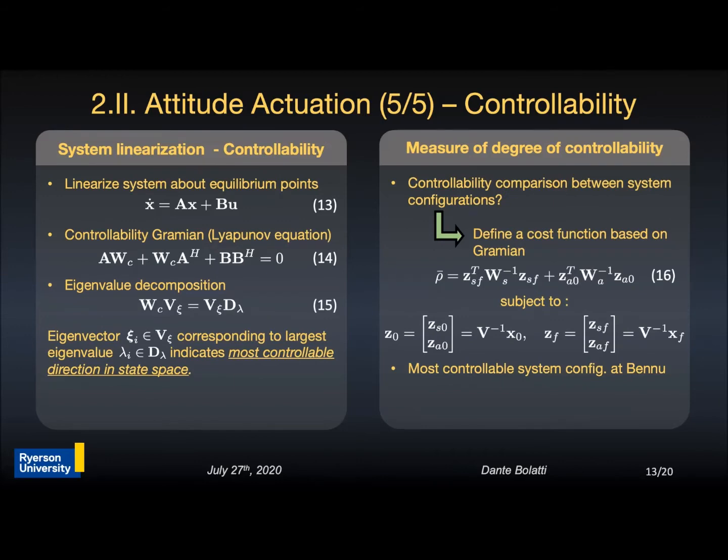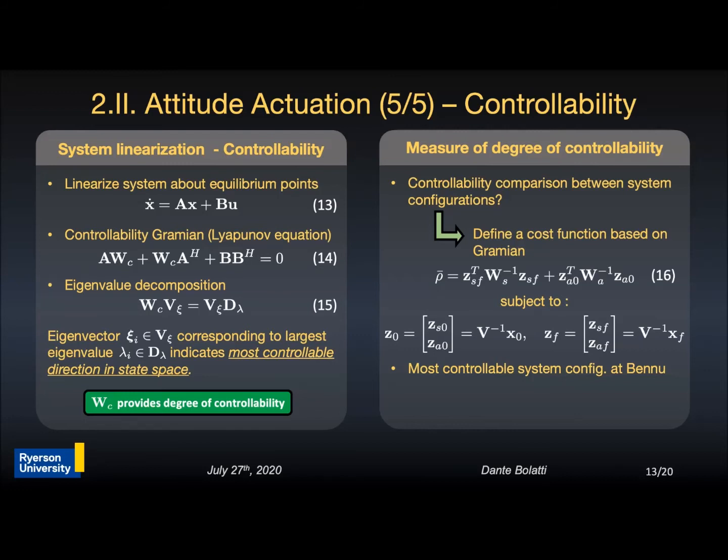In order to compare the controllability of different system configurations using attitude actuation, first the system needs to be linearized about the equilibrium. We do this by performing a state space realization of the system, as shown here in equation 13, and then computing the controllability gradient by solving the Lyapunov equations shown here as equation 14. Then we can perform an eigenvalue decomposition of this controllability gradient, and the eigenvector corresponding to the largest eigenvalue indicates the most controllable direction in state space. So this means that the controllability gradient provides the degree of controllability of the system.